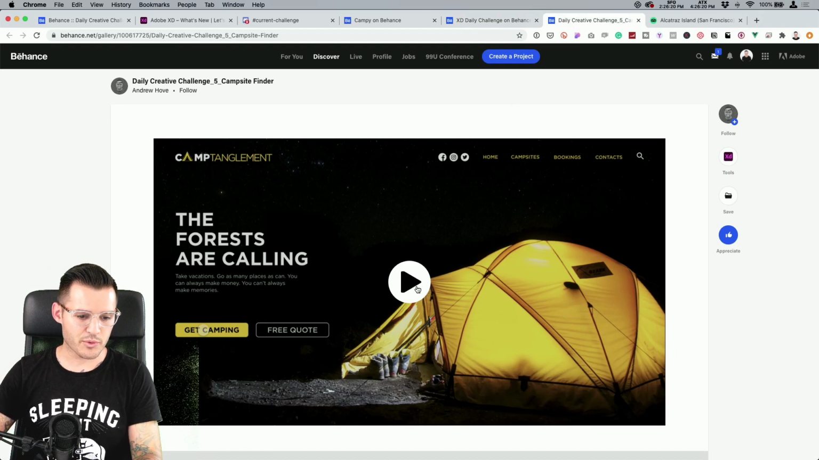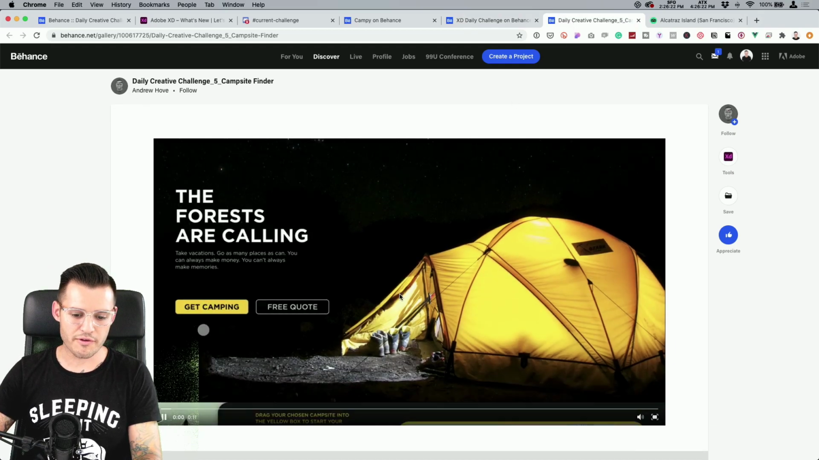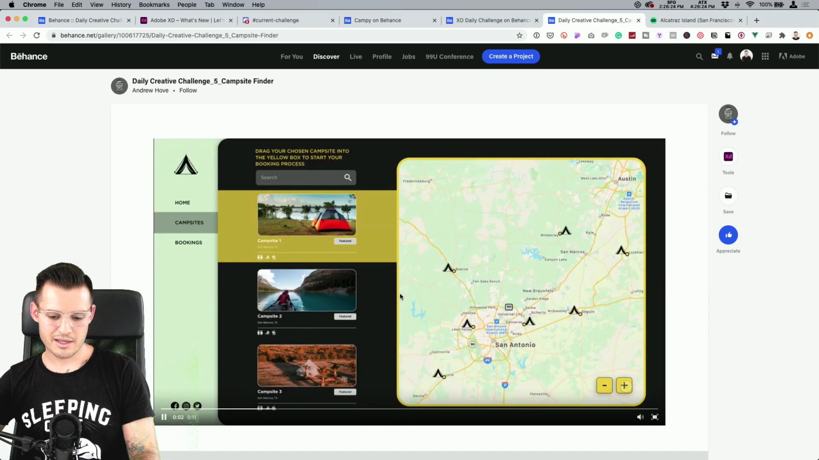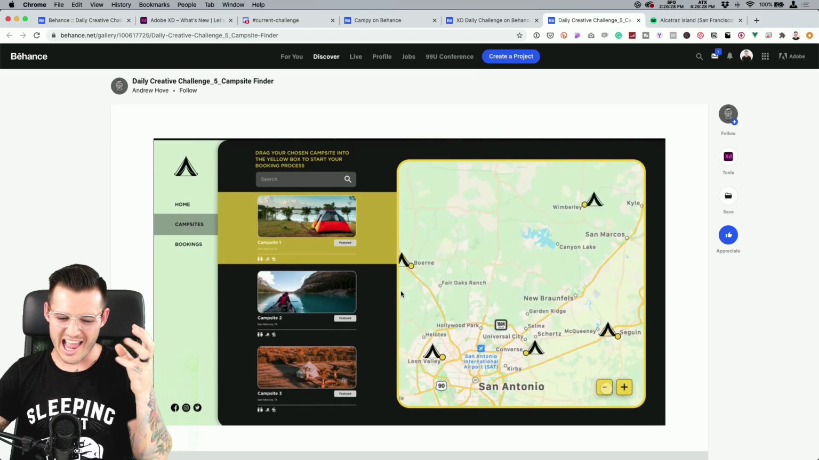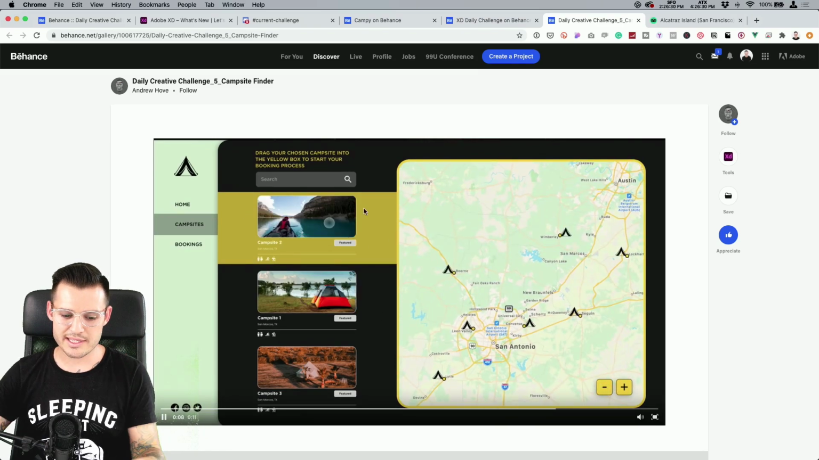And then the last one, we have this submission by Andrew Hove, and then we got to get out of here. Beautiful. Watch out for your use of yellow there on the black. It looks a little harsh. I do like this idea of the active state there, which is pretty fun. So great work there, Andrew, as well.